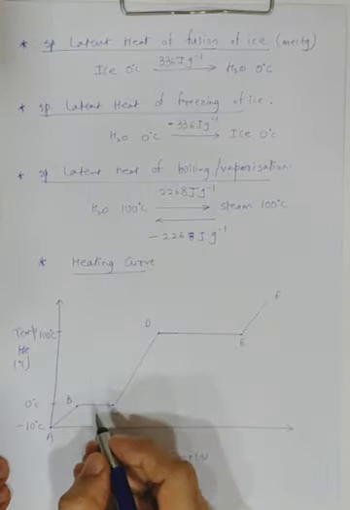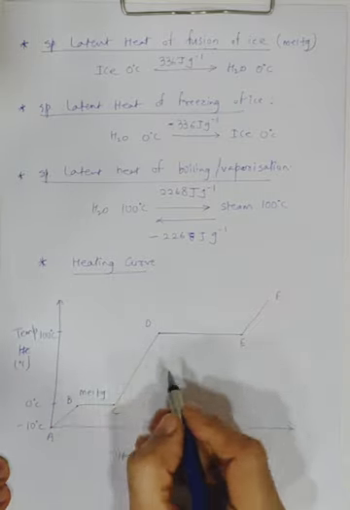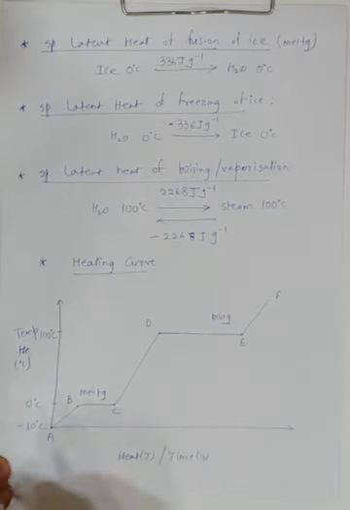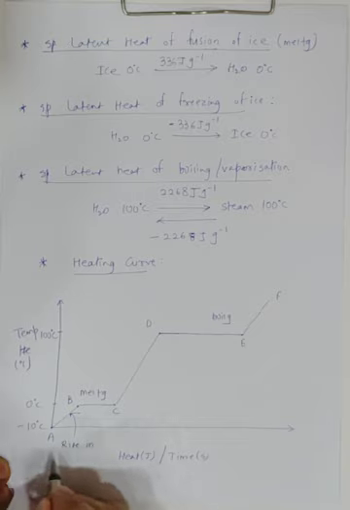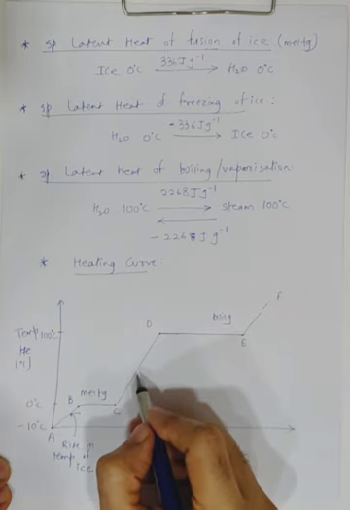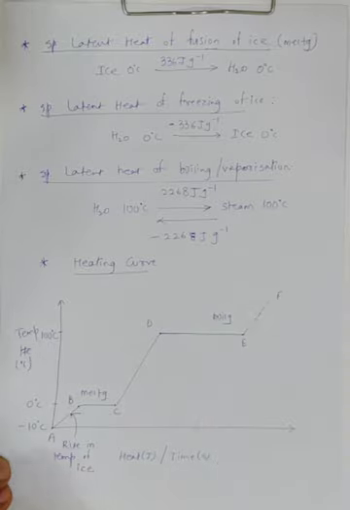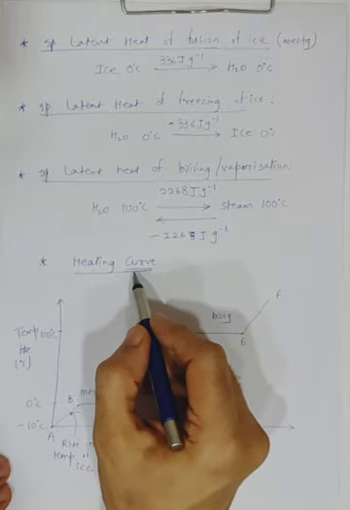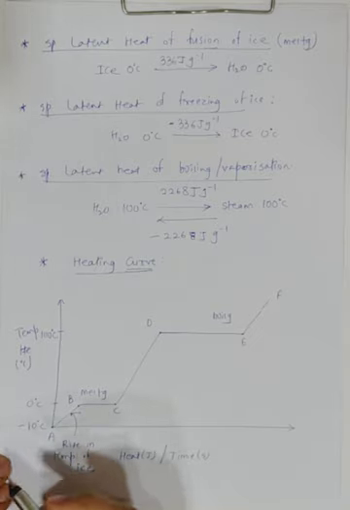So what does BC represent? Melting of ice. What does DE represent? Boiling of water. What does AB represent? Rise in temperature of ice. What would CD represent? Rise in temperature of water, and EF the rise in temperature of steam. Clear? So this is called a heating curve. Why did I tell you it's a very difficult part? Because they say heating curve, but you will not see any curve in the whole diagram. Somehow they have still named it a heating curve.